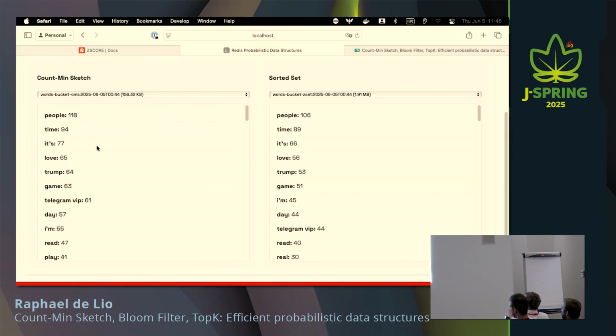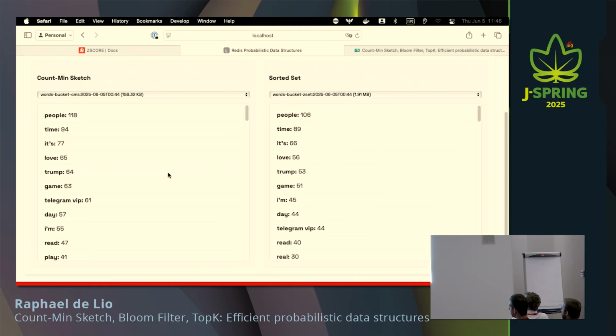See a little bit more, but I ordered those by the score, and you can see that even though there is some discrepancy here, they're still quite accurate, right? Especially the elements that are on the top here. So we have people, time, it's, love, Trump, game. And then some start changing. So this one is 55, this one is 45. Telegram, VIP, day, read, real, play, and so on.